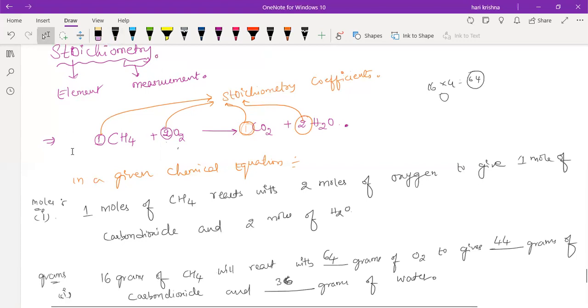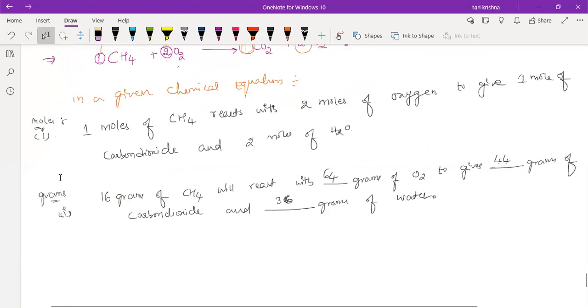So that is one way of writing the given chemical equation using stoichiometric calculations. Next, in terms of molecules, how will you write this one? The same way we will write.